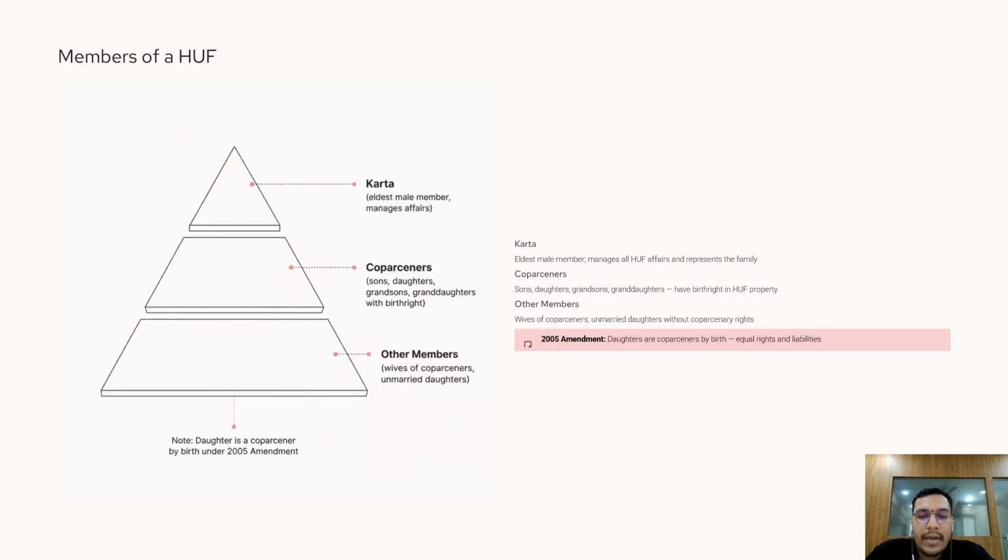Now, let's understand who forms an HUF. The head of the family is called the Karta. Generally, the senior most co-parcener manages the affairs of the HUF and acts as the Karta. After the Hindu Succession Amendment Act 2005, both sons and daughters become co-parceners by birth and enjoy equal rights in HUF property. Apart from them, wives of co-parceners and other family members are also members of the HUF, although they are not co-parceners merely by marriage.